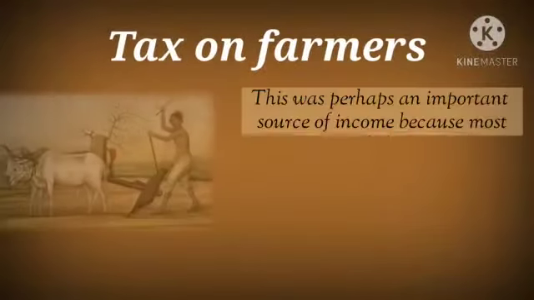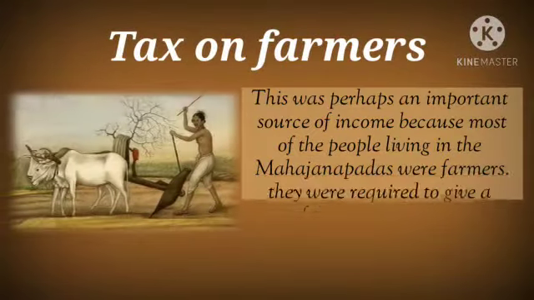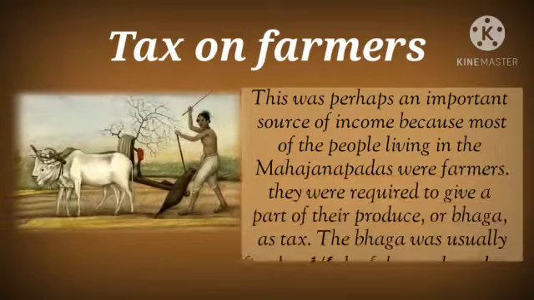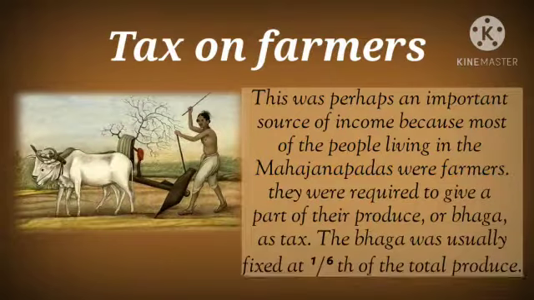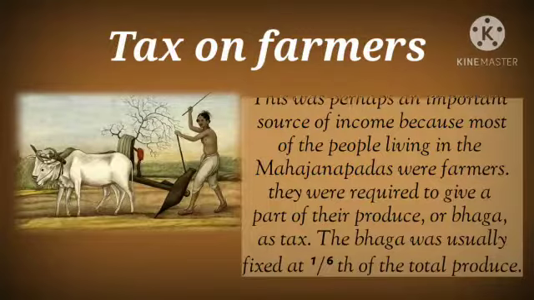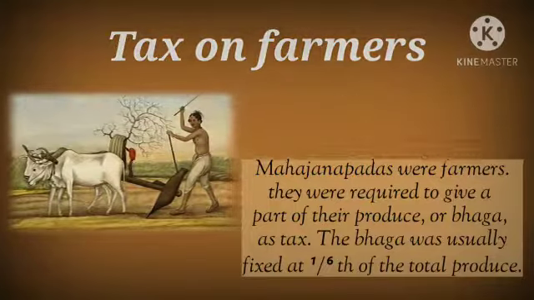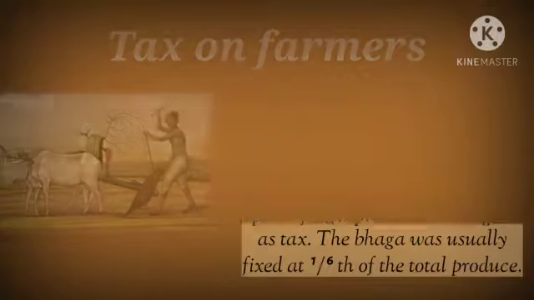This was perhaps an important source of income because most of the people living in the Mahajanapads were farmers. They were required to give a part of their produce or bhag as tax. The bhag was usually fixed at 1/6 of the total produce.